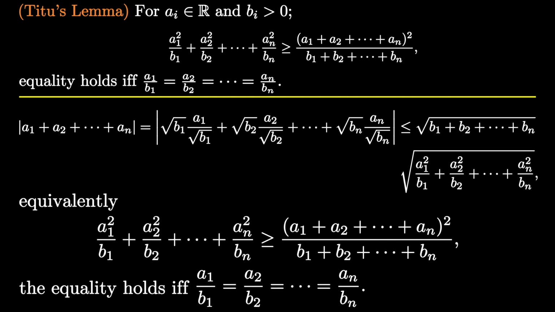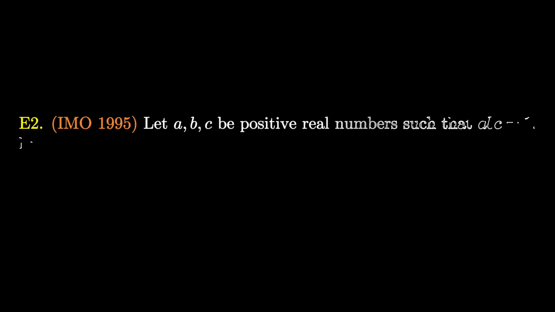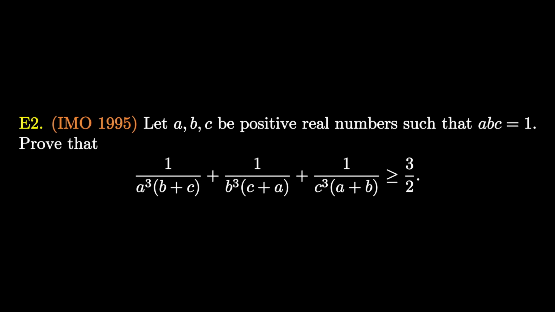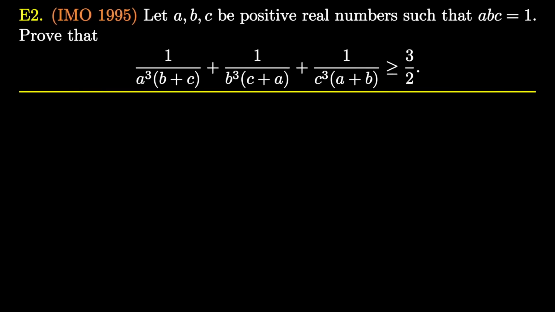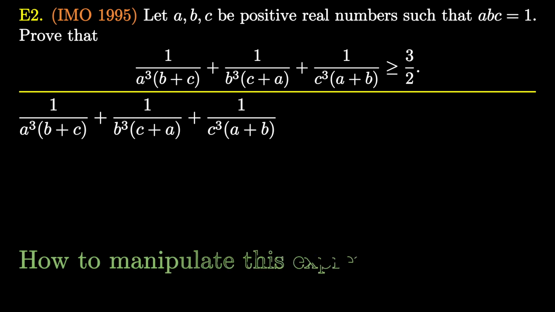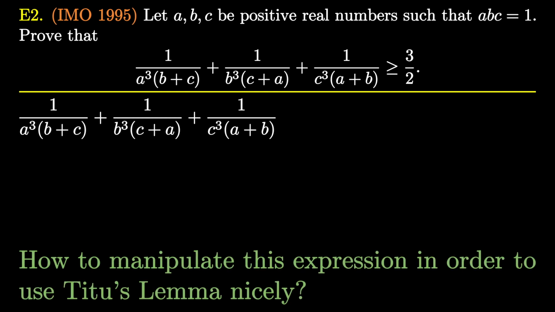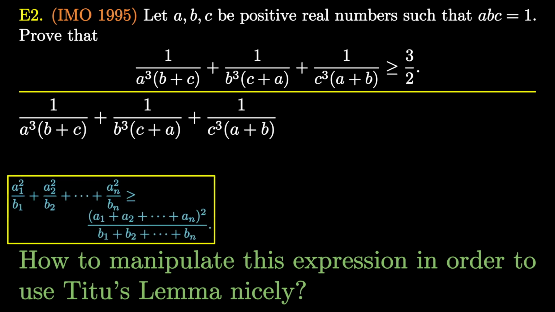Let's try out a problem to demonstrate the use of Titu's lemma. Let a, b and c be positive real numbers such that abc is equal to 1. Prove that 1 over a cube into (b plus c) plus 1 over b cube into (c plus a) plus 1 over c cube into (a plus b) is greater than or equal to 3 over 2. Ask yourself how to manipulate this expression in order to use Titu's lemma nicely. Recall the statement of Titu's lemma and think. If you want, you can pause the video.